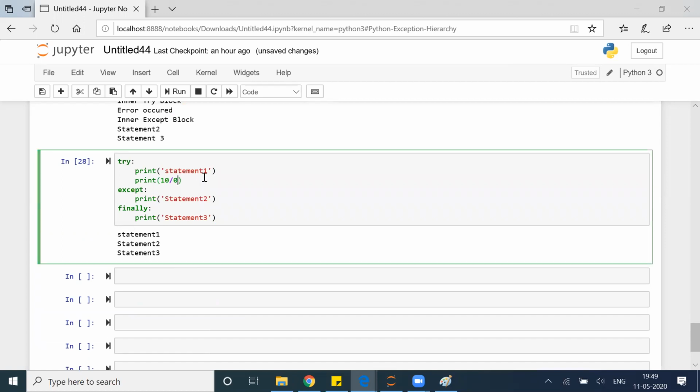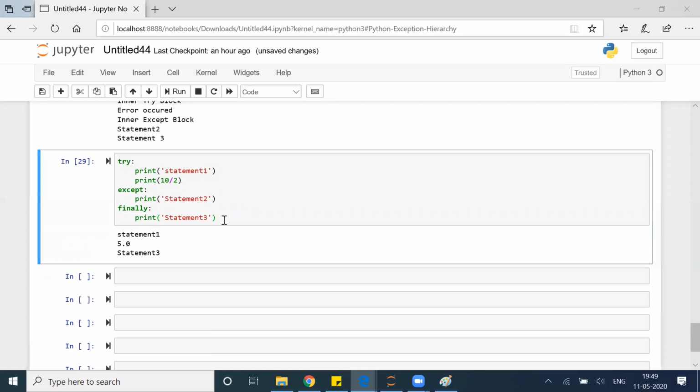But let's say I don't have any error. Now tell me what will happen. What will be the output? Statement 1 will execute, 10 divided by 2, 5 will come. Statement 2 will not execute. Statement 3 will execute. You can see statement 1, 5.0, statement 3. Is that clear to all of you?